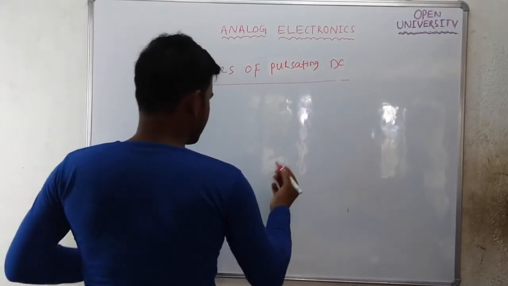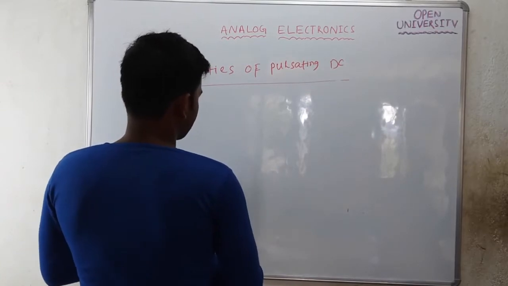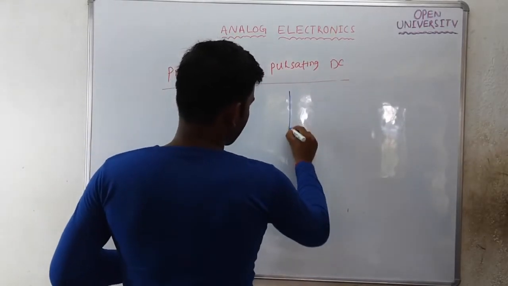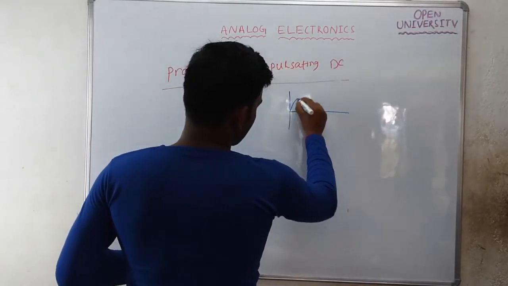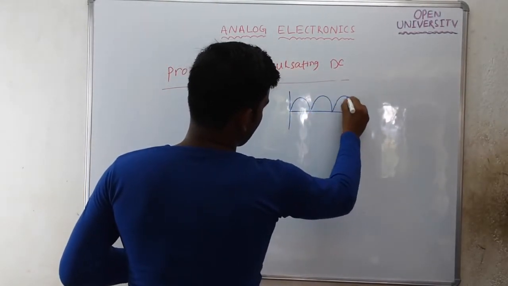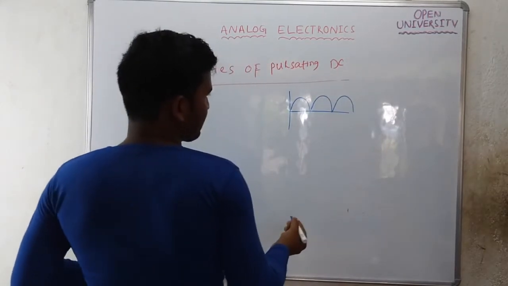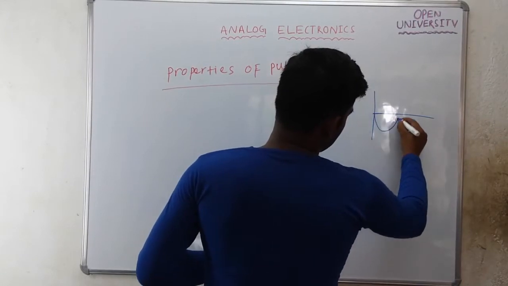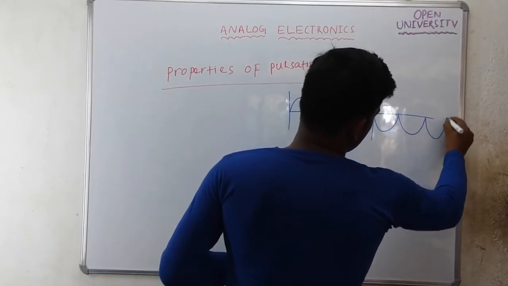A pulsating DC will look like this. It can be like this, or it can be like this.